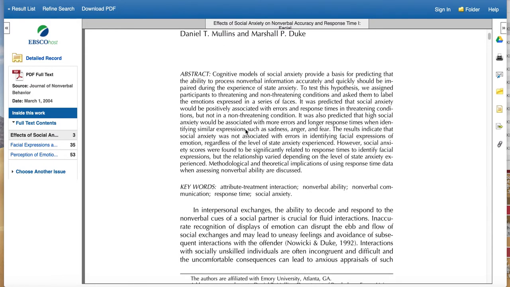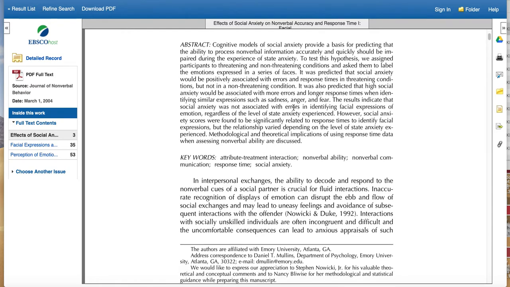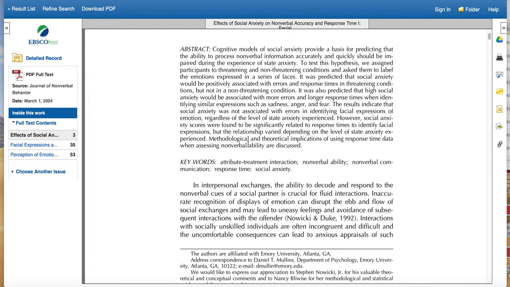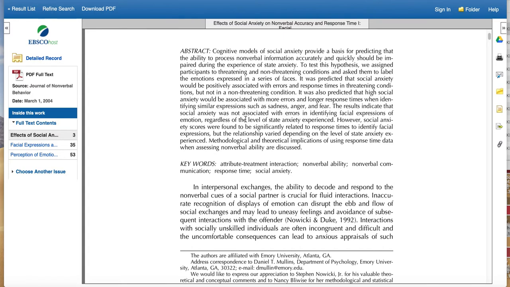And so already I can just look at this abstract, and if I'm going to decide whether or not to use an article, I'm essentially going to first of all look at the abstract to see what it's about. And if they start using things like hypothesis, and if we start looking at methods, that tells me that we're looking at a research study which is perfect for this particular assignment, something that has original research in it. So again, this sounds interesting.